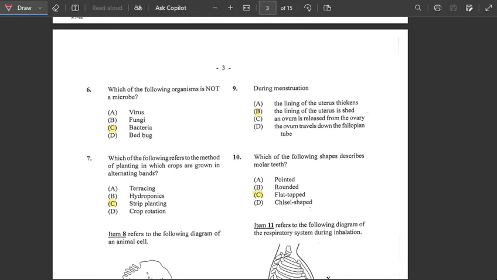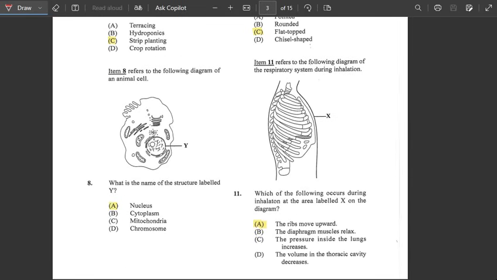Alright. Number 8. Here we could see that we had a diagram of an animal cell, and it's asking what is the name of the structure Y. Alright, so once you see the Y, because it is an animal cell, we have different options. We have cytoplasm, we have mitochondria, we have chromosomes.